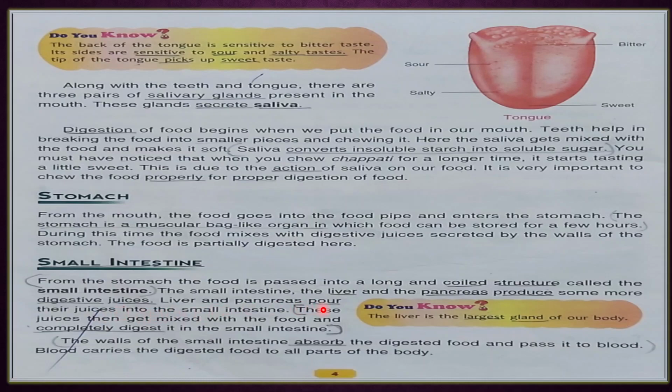Liver and pancreas pour their juices into the small intestine, and these juices then get mixed with the food and completely digest it in the small intestine. Means food is completely digested where? In the small intestine. Okay, clear? The wall of the small intestine absorbs the digested food and passes it into blood, and blood carries the digested food to all parts of our body.